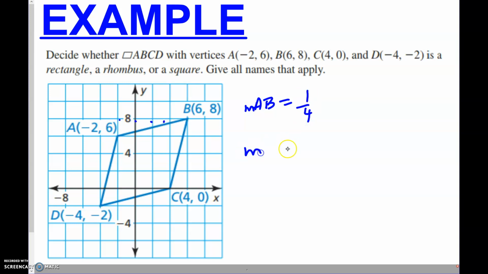And the slope of DC is the same thing, 1/4. So we have opposite sides parallel. The slope of AD and the slope of BC, so this is up 4 over 1. So this slope's 4, this slope is 4. We know for sure that we have a parallelogram.